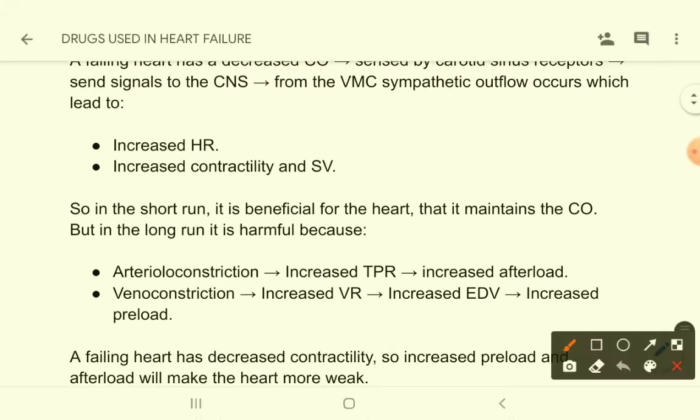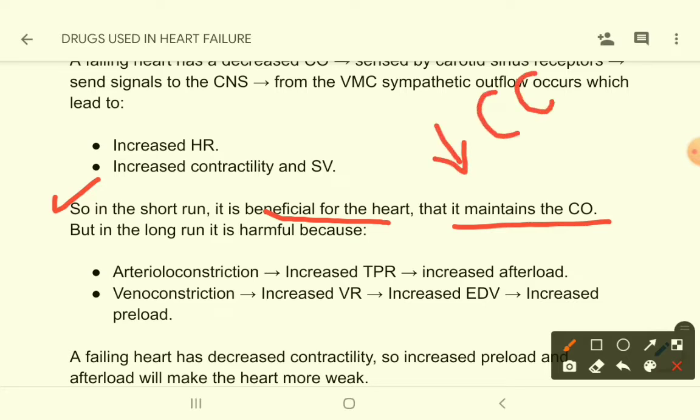So in the short run it is beneficial for the heart. Why? Because it maintains the cardiac output. In a failing heart the cardiac output is decreased, right? So sympathetic nervous system activation will tend to increase the cardiac output towards the normal limit.